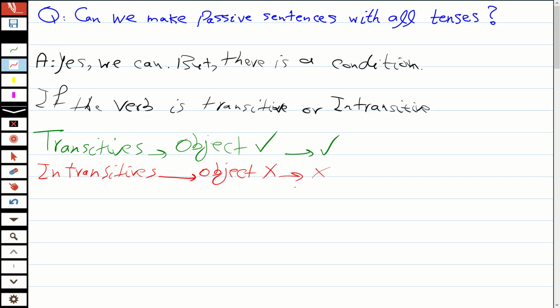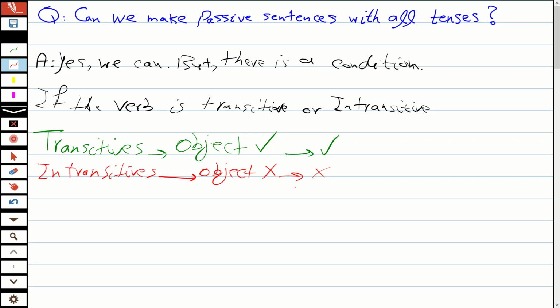Why? Because when we say, for example, my car is stolen, the principle of making passive sentences is that we have objects. Because we concentrate on our objects. But in intransitive verbs, we don't have objects, so what should we focus on? Nothing.